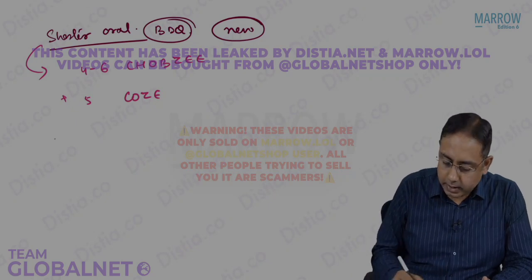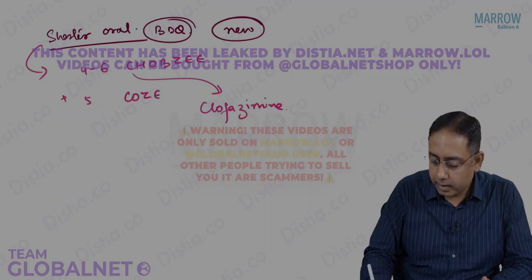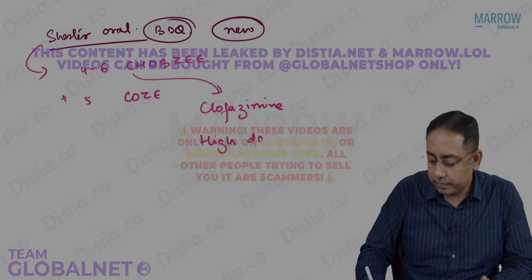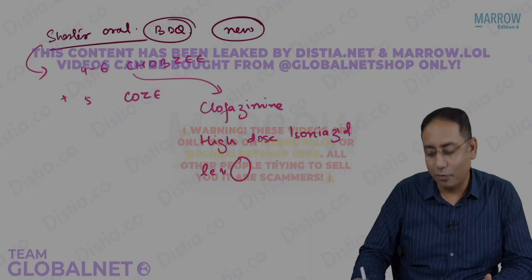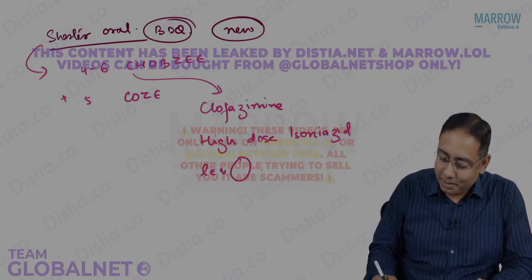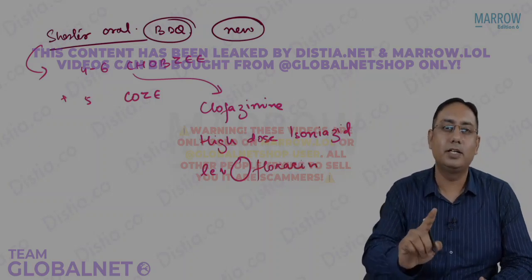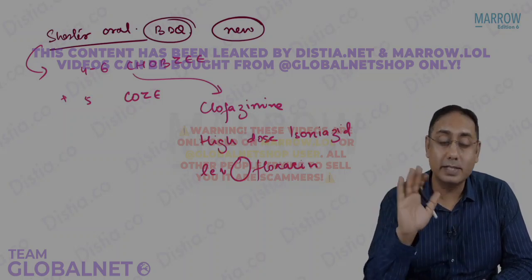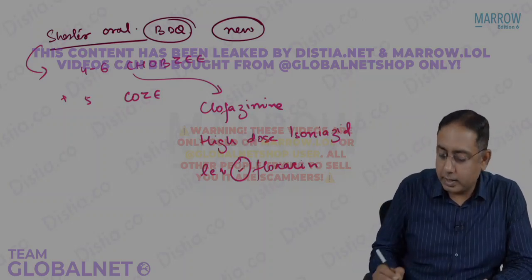What is CHOBZE? C stands for clofazimine. H stands for high dose isoniazid. O stands for, as usual, my O is levoflox, right? O does not stand for ofloxacin. My O stands for levofloxacin. Please note that in case you are studying from previous books or old books, they might say moxiflox. This has been changed last year. It is levoflox now instead of moxiflox. So it is levoflox, right?